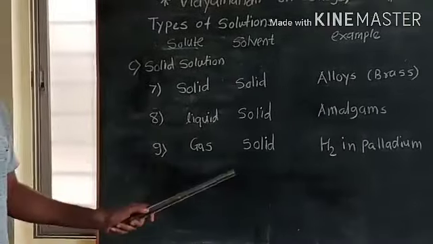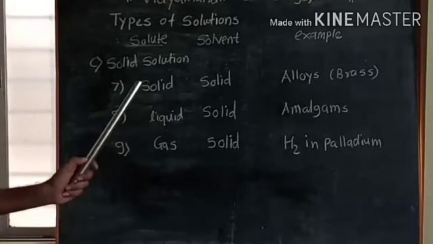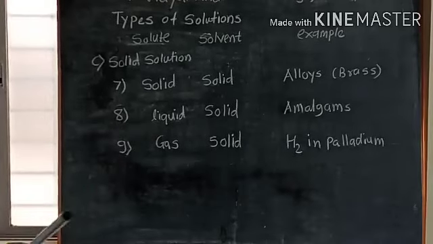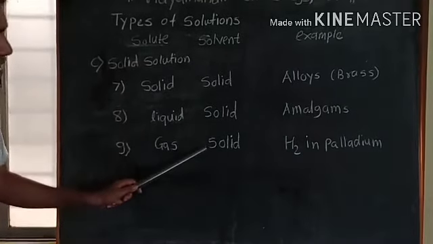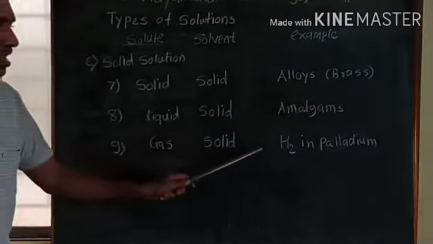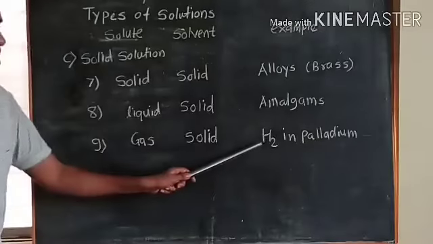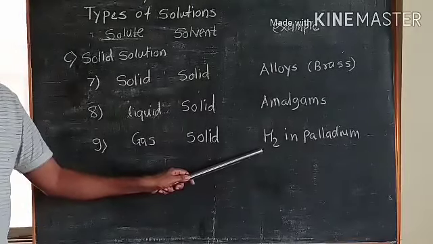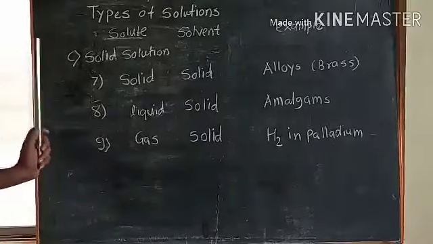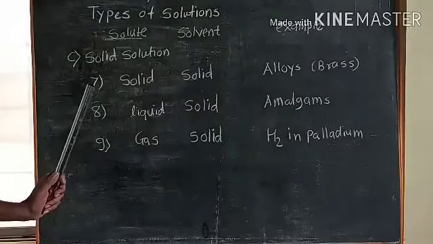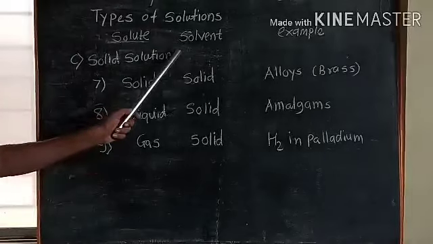Mercury is a liquid, sodium is a metal, called sodium amalgam. And next, gas is the solute and solid is the solvent. The example is hydrogen in palladium, meaning hydrogen adsorbed on palladium. The state of the solution depends upon the state of the solvent.